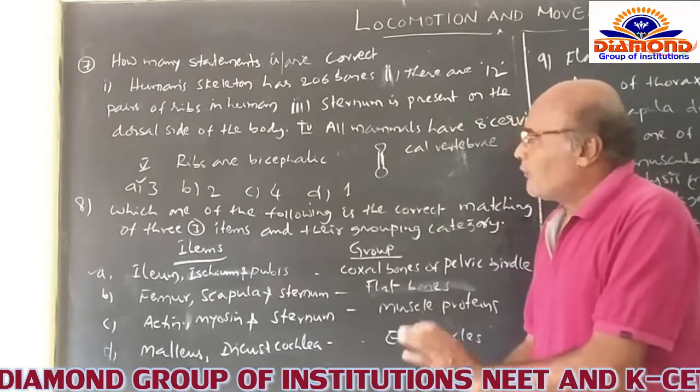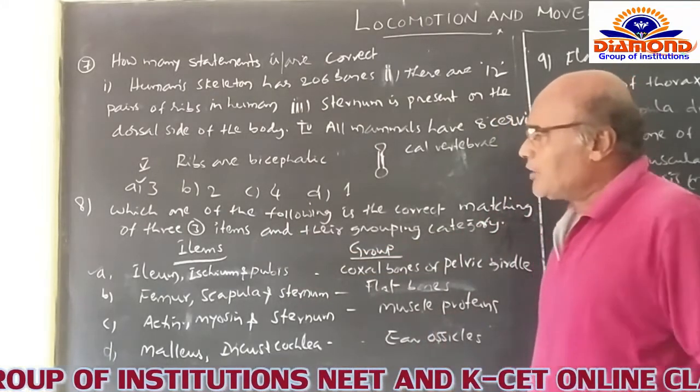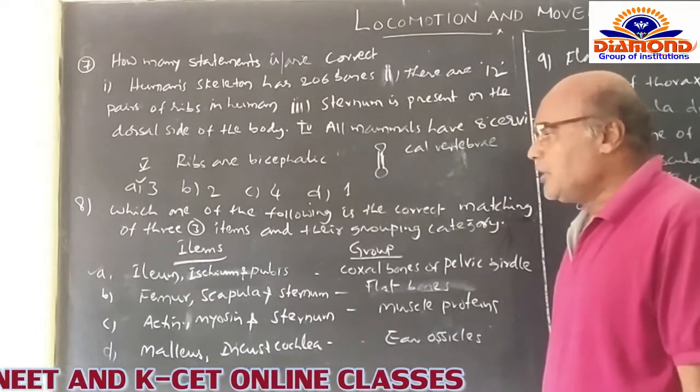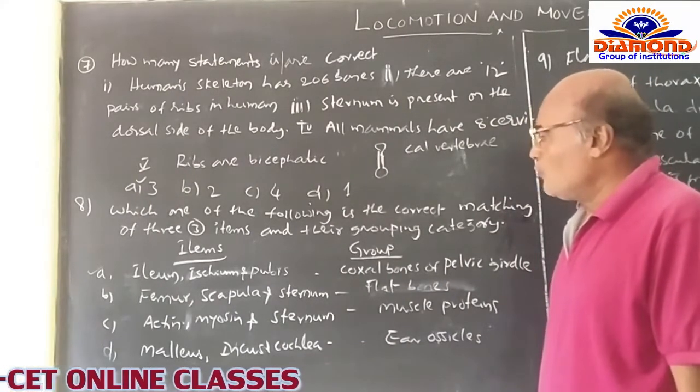Now, for the sake of this question, items are A, B, C, D. Options are given. A option: ilium, ischium, pubis.